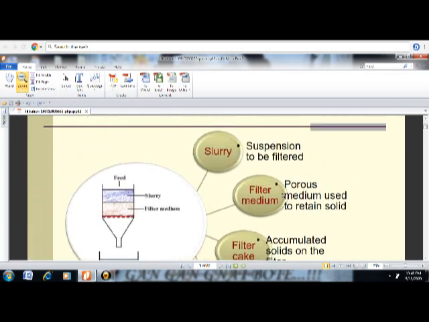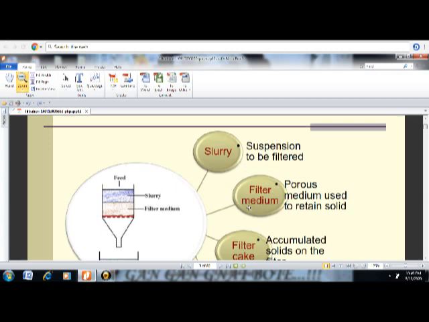Now you can see this diagram here. This is a funnel. In this the filter medium is placed. And we are introducing the feed. Feed is nothing but a suspension that is called a slurry. Slurry is the suspension which we have to filter, or which is to be filtered. That means a suspension of solid and liquid is called a slurry.